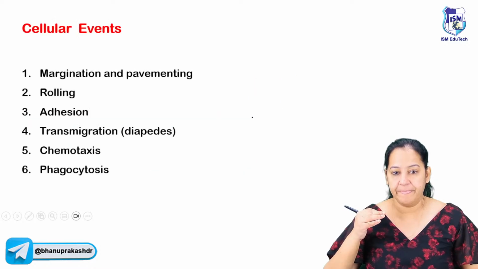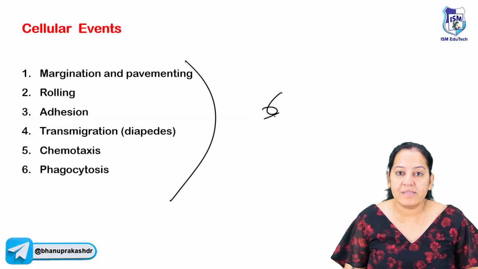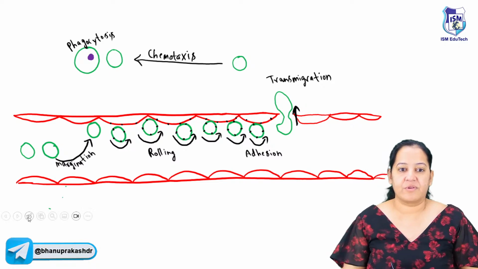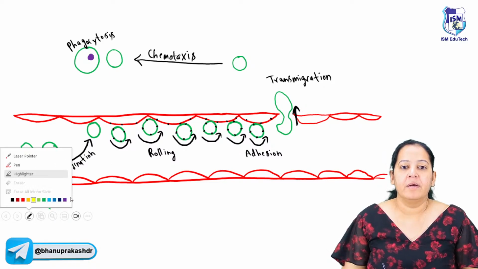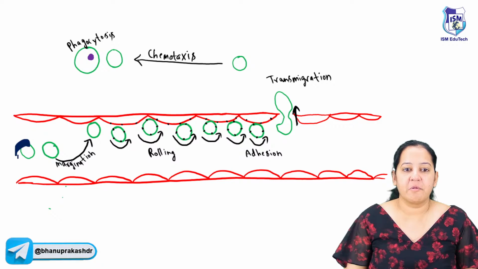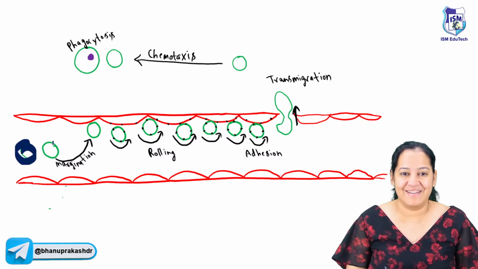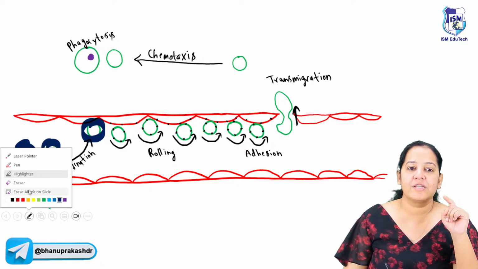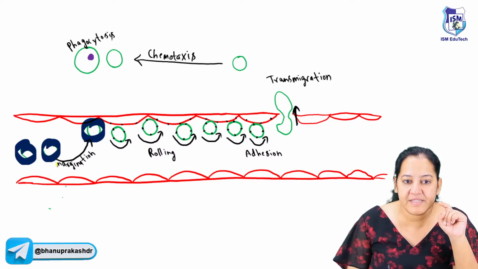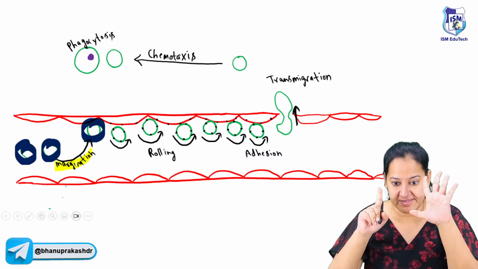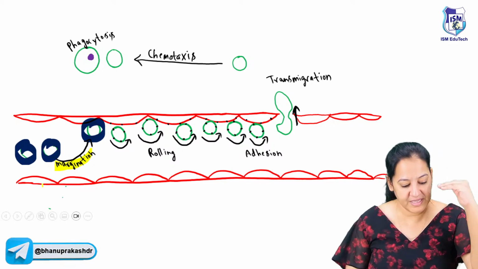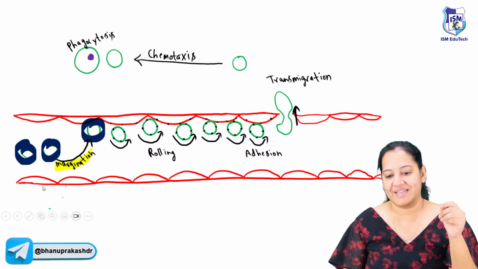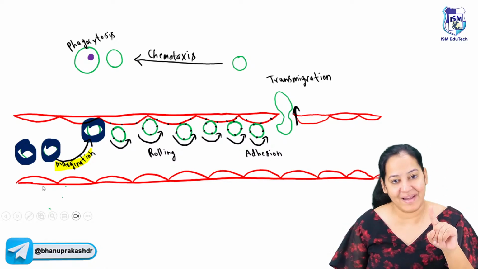How many of you got it? So these are the 6 events. I will show you all 6 in one diagram to explain the question. Listen, everyone on the screen. Can you see the diagram? In this diagram, can you see a WBC? This WBC is at the center. The first thing: the WBC leaves the center and comes to the periphery. This step is known as margination, because the WBC is coming to the margin. So the first of the 6 events is margination. The WBC leaves the center and comes to the periphery. That is, axial blood flow converts into reverse axial. So the first thing is done.